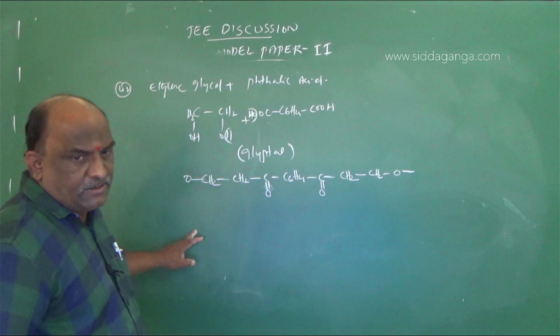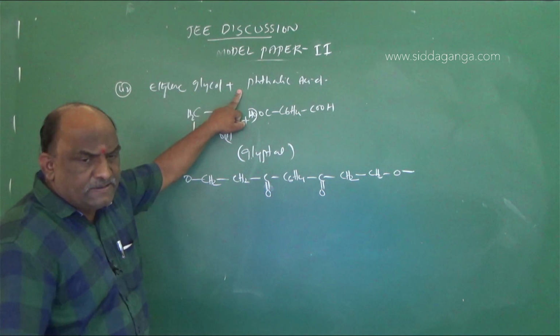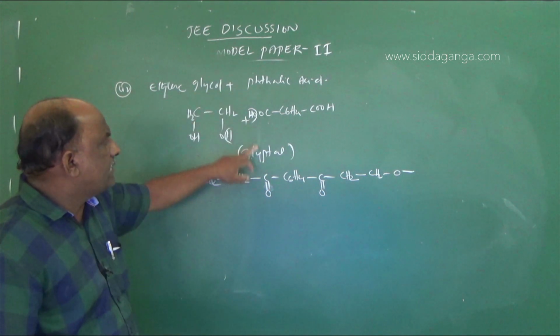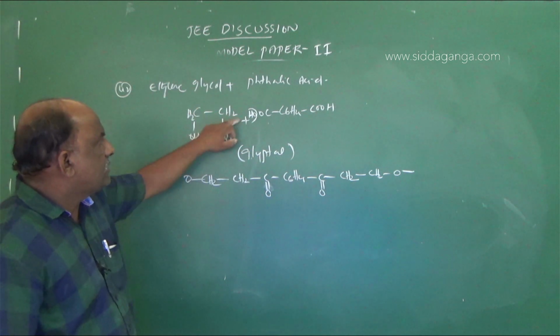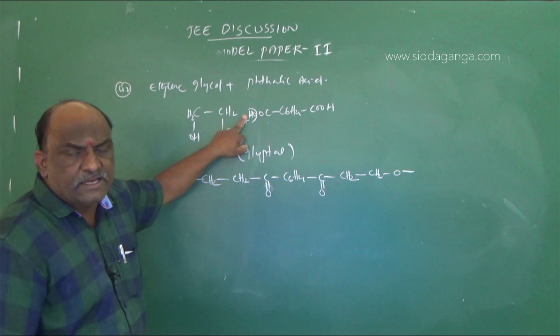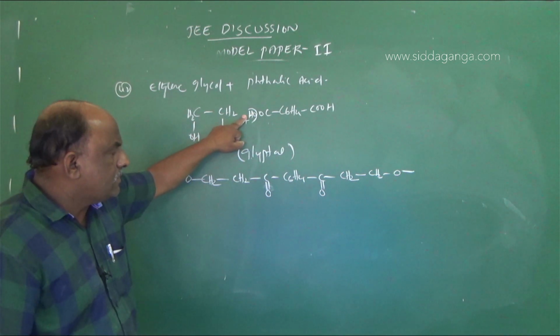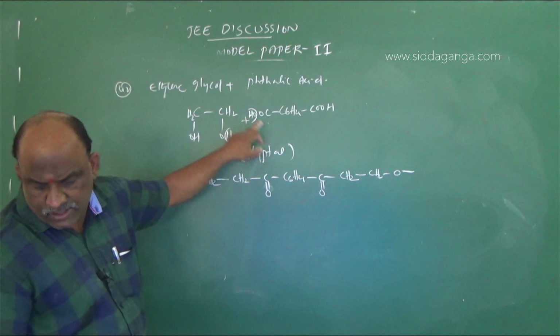This was a general explanation. Ethylene glycol plus phthalic acid is present in glyptol. In this glyptol, ethylene glycol CH2OH CH2OH reacts with the carboxylic acid of phthalic acid, with water elimination. This is an example of condensation polymerization, and for this we should go with the example option.